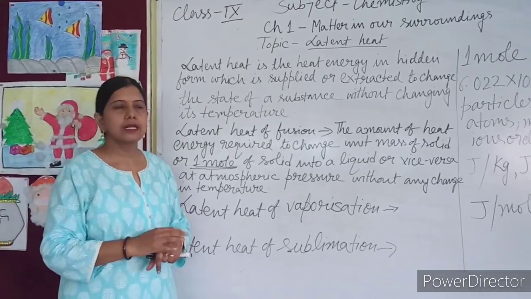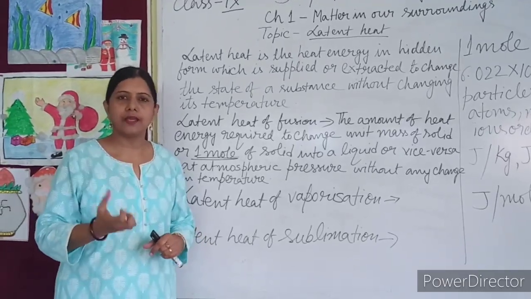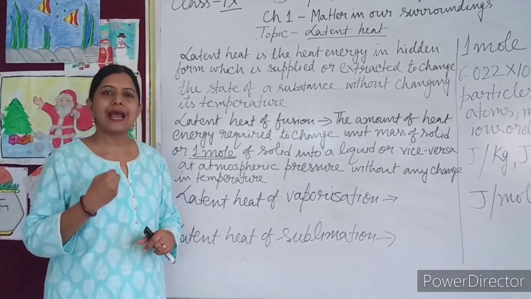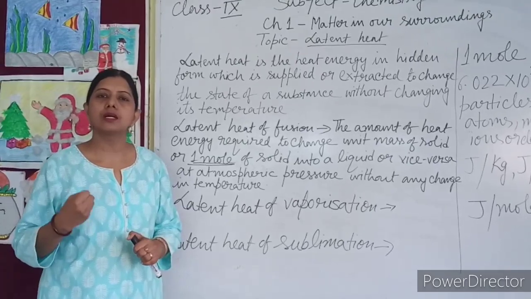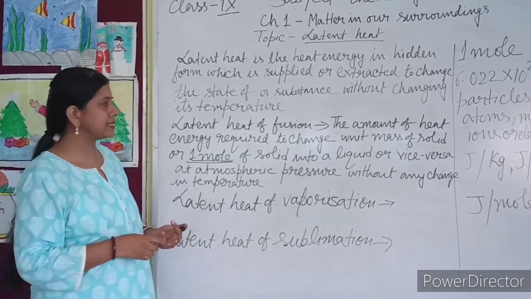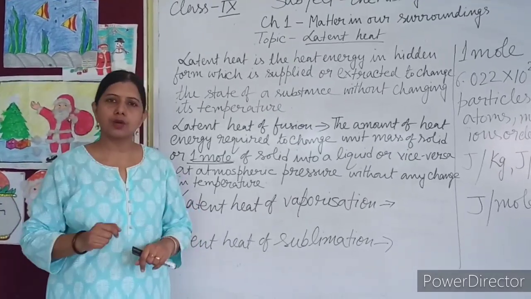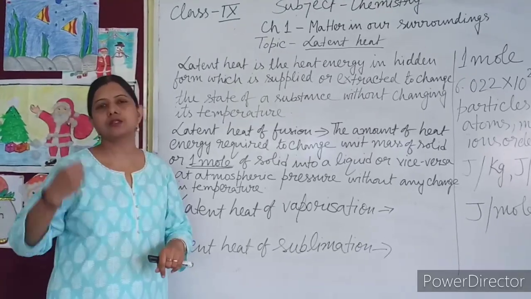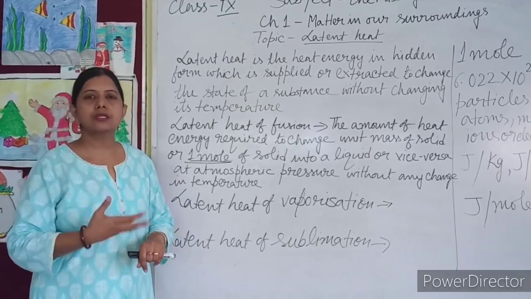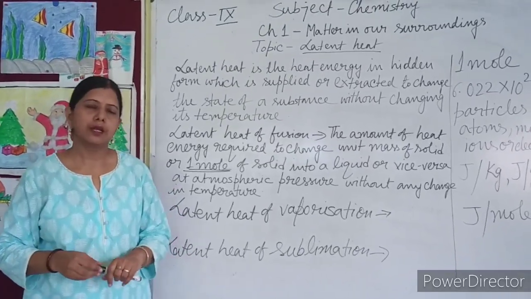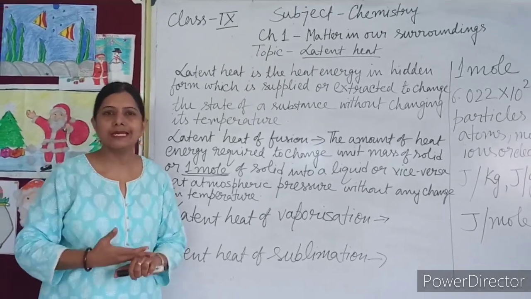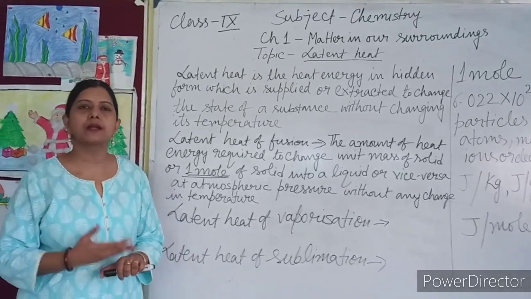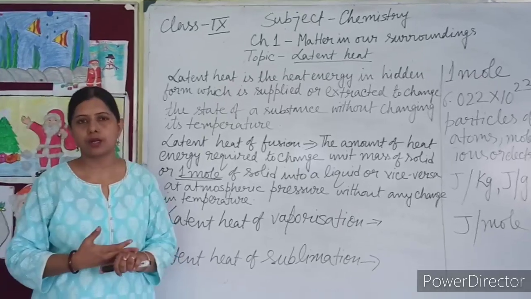The reason is steam is having more energy as compared to normal boiling water. Or I can say if you put boiling water on your skin or steam falls on your skin, whose effect is more on your skin? The hotness of the steam will be more as compared to the hotness of boiling water.